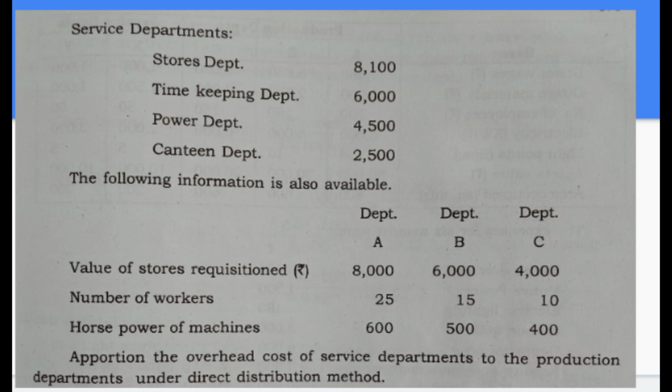Other information given are the basis of apportionment: value of stores requisition in the 3 departments, number of workers, horsepower of machines. Apportion the overhead cost of service departments to the production departments under direct distribution method. This is our second question.